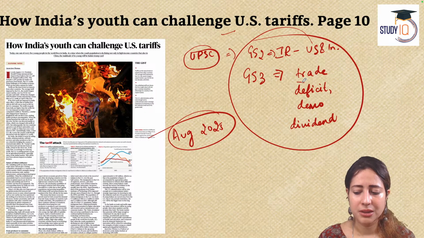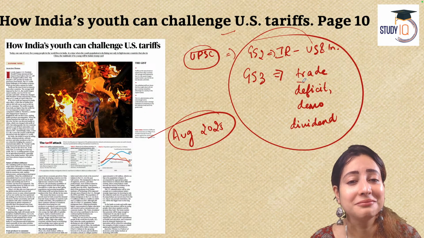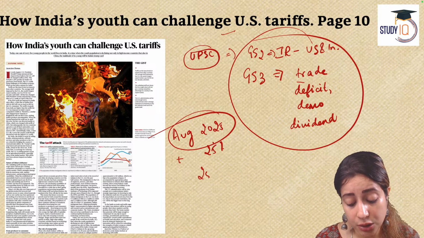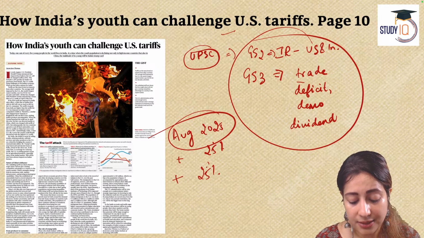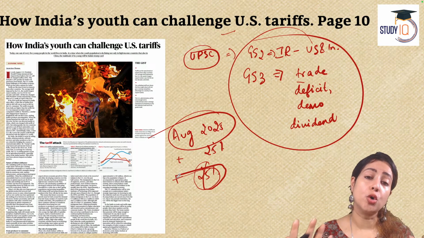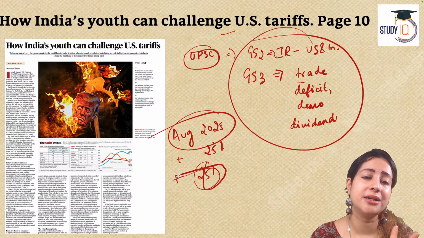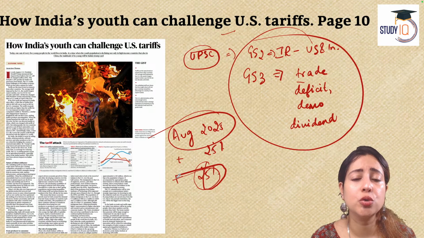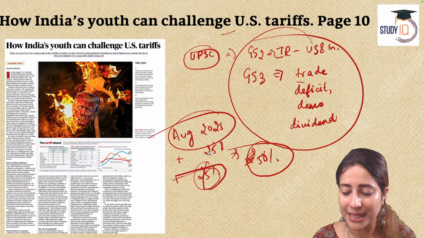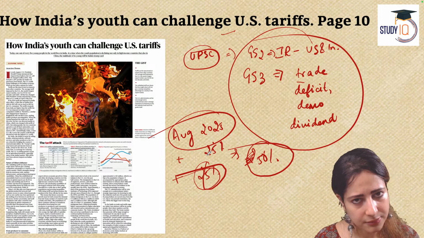That was the problem. But that was not the only problem. Immediately after that, the US government came and said, because you, India, a country who is my chief friend and ally, are also importing Russian crude oil and Russian gas, I will punish you by imposing another 25% tariff on you. So, total by the end of August, we all know that the tariff imposed by the US has become 50%.